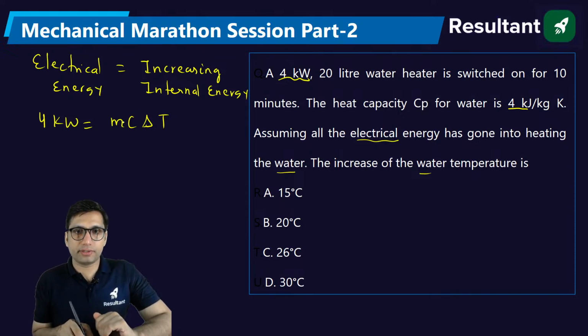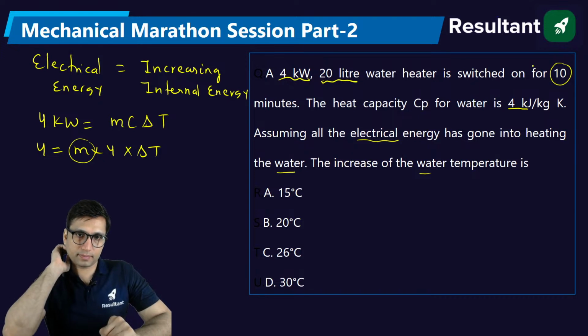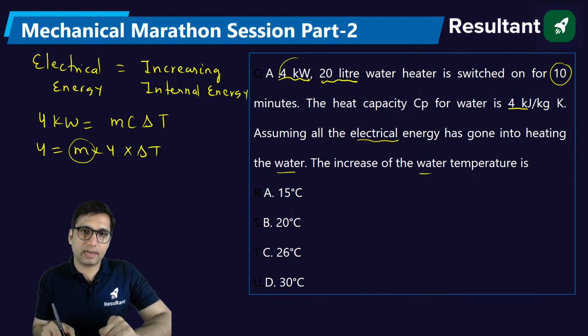In this question they have given the value of specific heat, 4. So 4 is equal to mass into 4 into delta T. But you don't know the value of mass. How will you find the value of mass? They have given the volume, they have given the time of 10 minutes, and one more thing is they have given the electrical energy in kilowatt. So the heater was switched on for 10 minutes. So what we will do here,